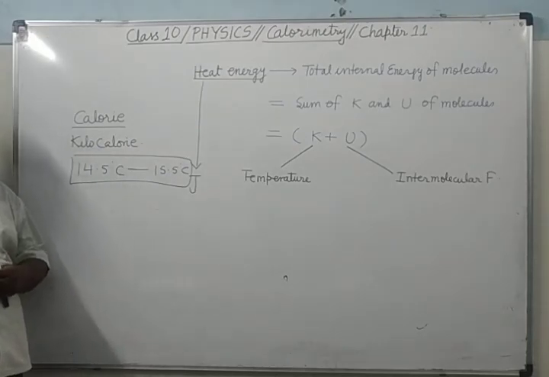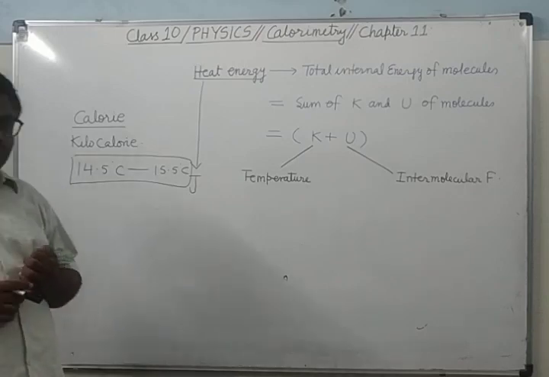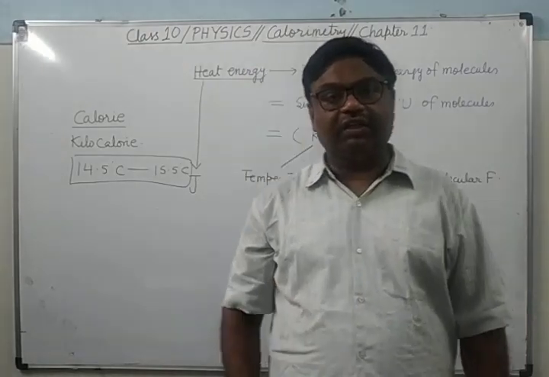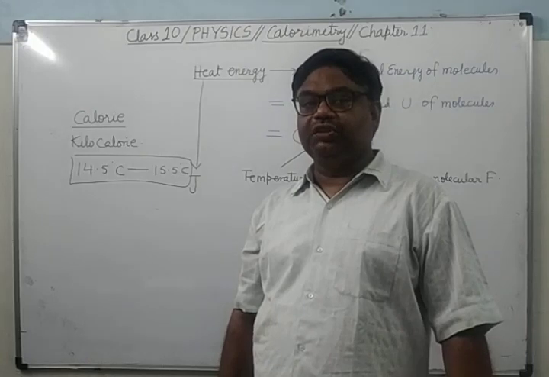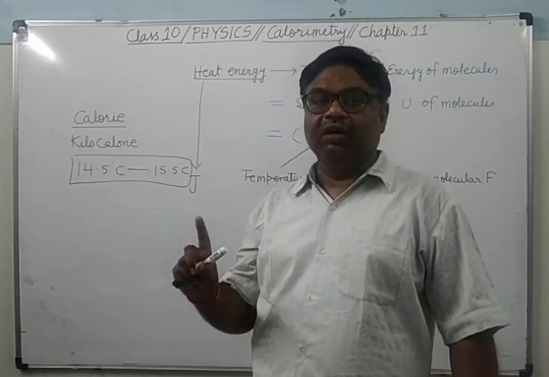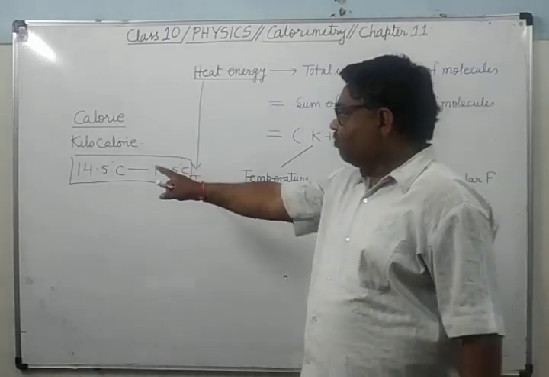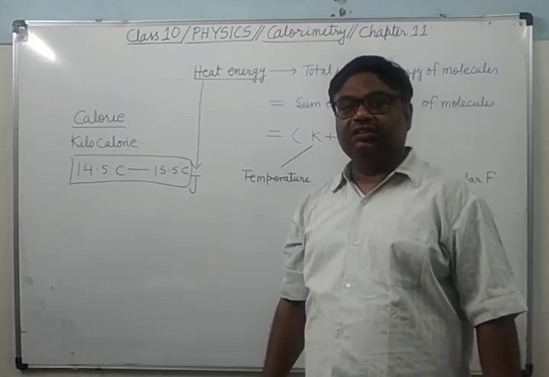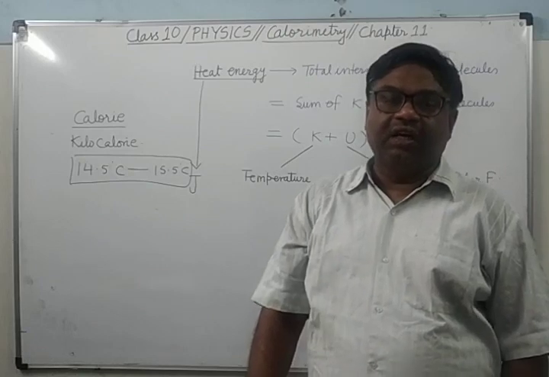Calorie and kilocalorie are units of heat energy. Is it clear? So remember this.